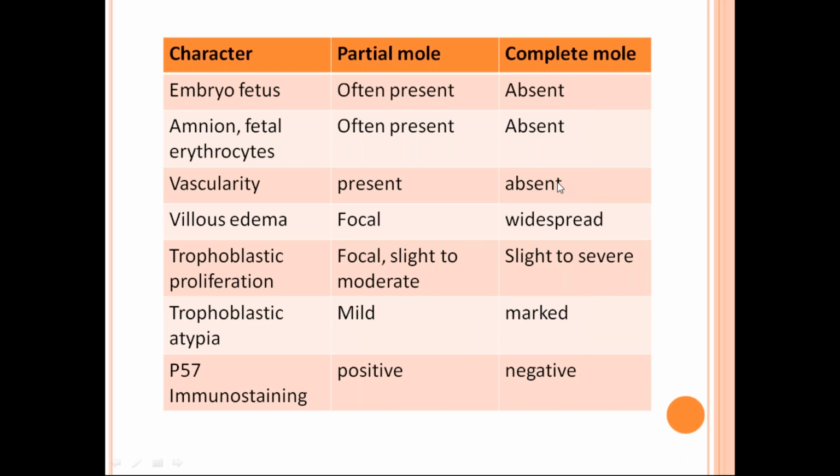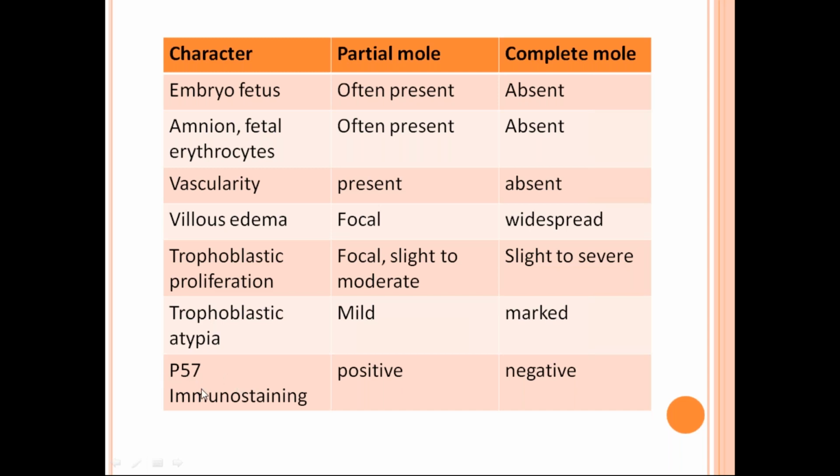And the other two characteristic features in a partial mole are trophoblastic inclusion bodies, and there is scalloping of the chorionic villi. So the scalloping of the chorionic villi and the trophoblastic inclusion bodies will be present in a partial mole, but they are absent in a complete mole.